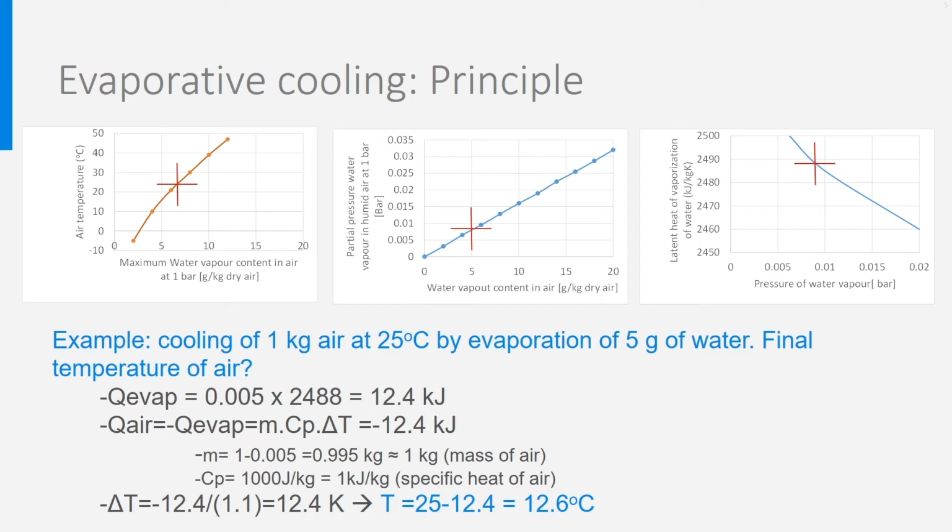This heat is taken from the air, which will then cool down using the well-known formula Q = m Cp ΔT. m is 1 kilogram, or to be precise 0.995, but we round it to 1. Cp of air is 1 kilojoule per kilogram Kelvin, so ΔT must be 12.4 divided by 1 times 1, which is 12.4 degrees. So, the final temperature of the air will be 25 minus 12.4, which is 12.6 degrees Celsius. This gives a huge potential for cooling and costs no energy.